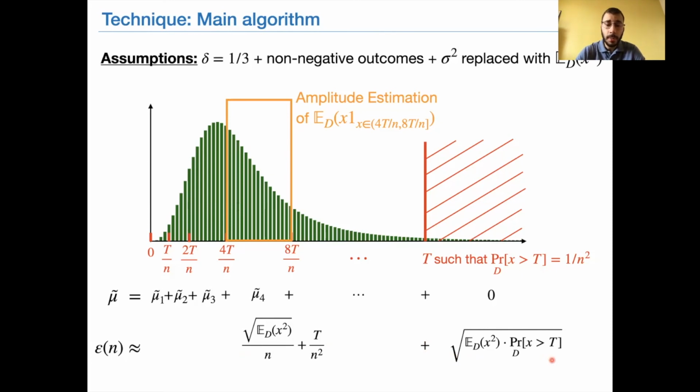Now, one can show that the truncation level is always smaller than n times the square root of the second moment. And by definition, this probability is on the order of 1/n squared. So as a conclusion, the error that we are making by using this estimator is on the order of the square root of the second moment divided by n, which is exactly the bound we wanted to obtain. Okay, in practice, this second moment is replaced by sigma squared, which gives us sigma over n. So that's all for the technical part.